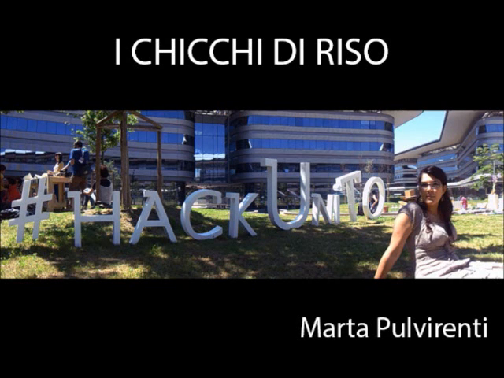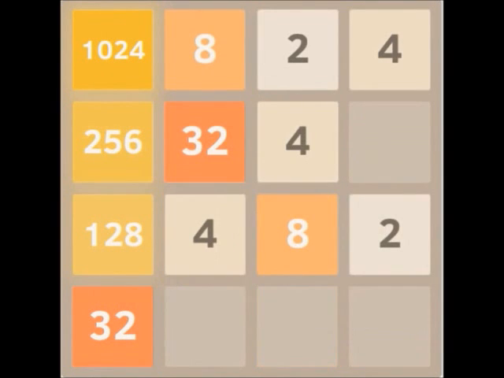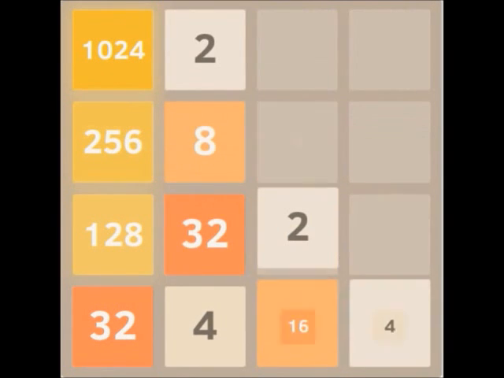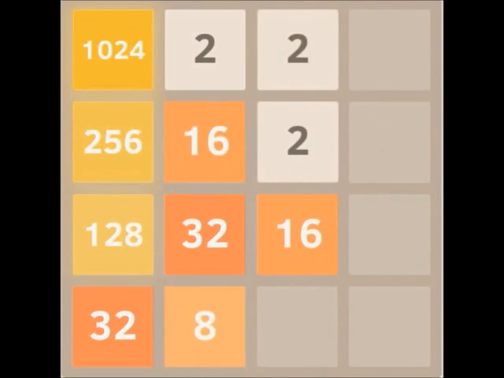Hi, have you ever played 2048? Do you know the mathematical concept behind it? Today I will try to introduce it to you by telling a story.